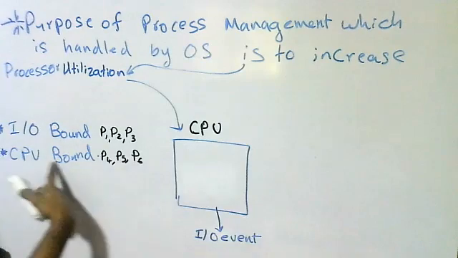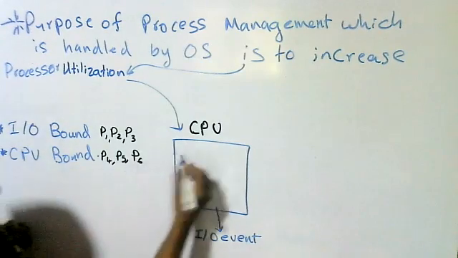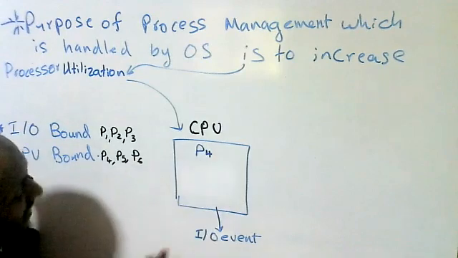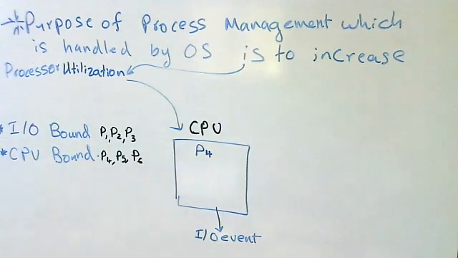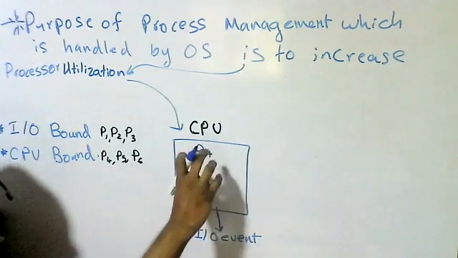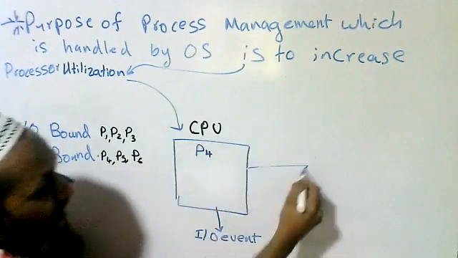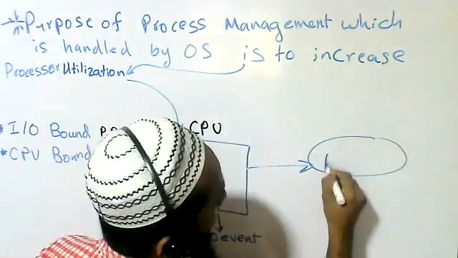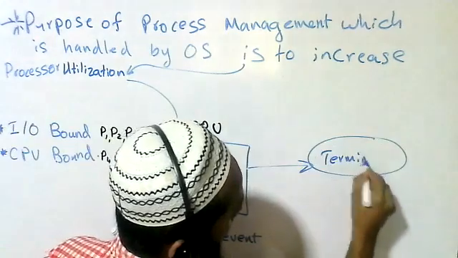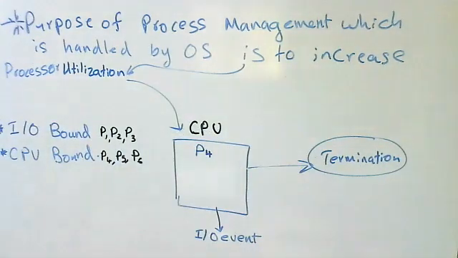But now I am coming to the CPU bound process. So CPU bound process P4 is running on the CPU. A CPU bound process means this process needs more CPU time, so until its termination P4 is running on the CPU.